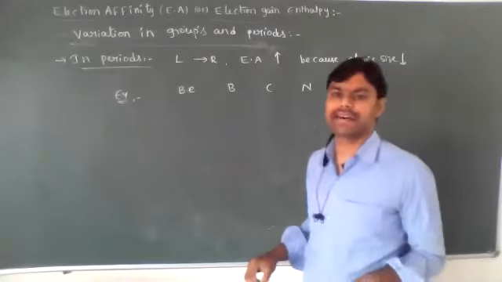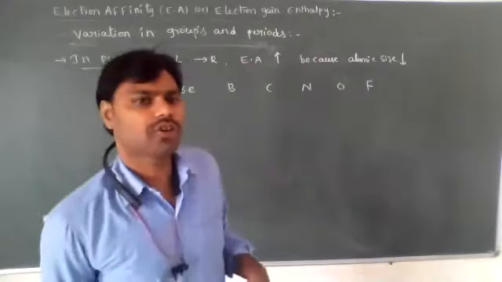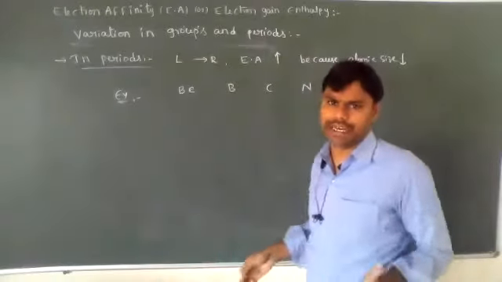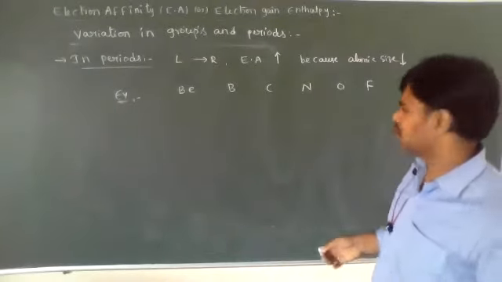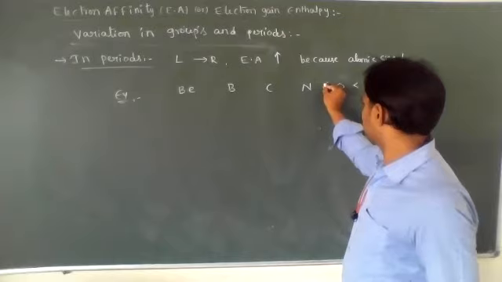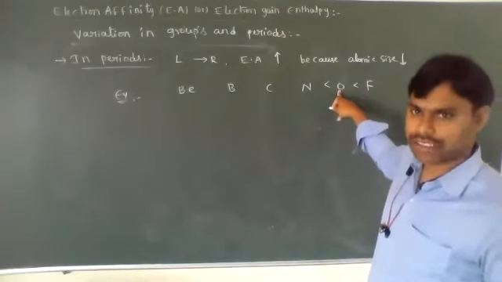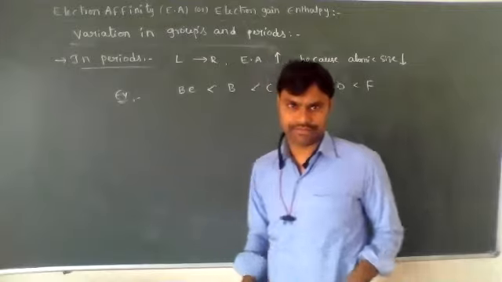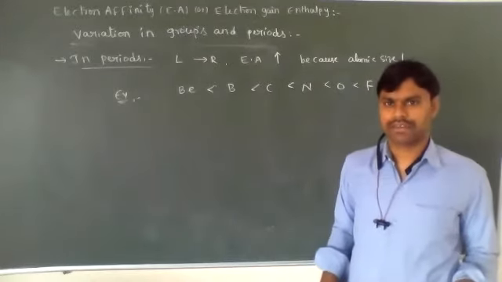Don't take helium, sorry, neon. Zero group elements have electron affinity values almost zero because they have stable electronic configuration. They cannot accept electrons. So among these, fluorine is more when compared to oxygen, then nitrogen, then carbon, boron, and beryllium. This is the order.